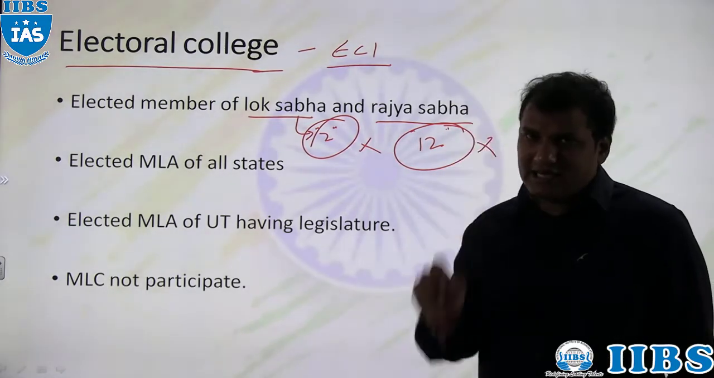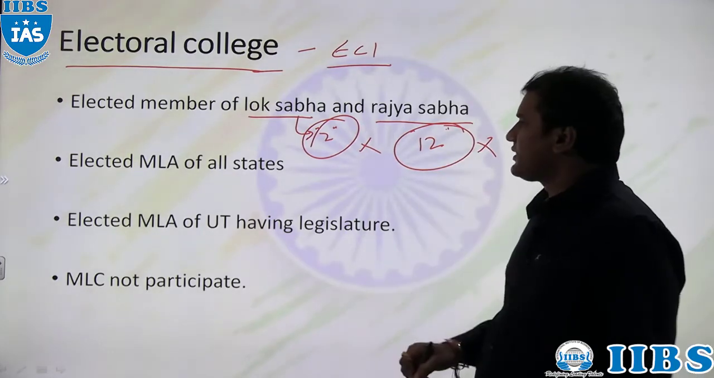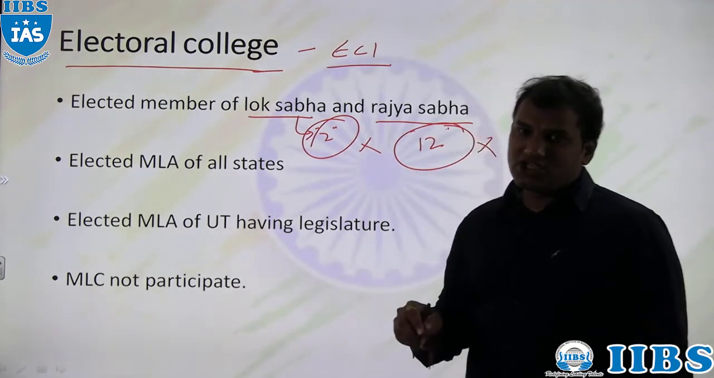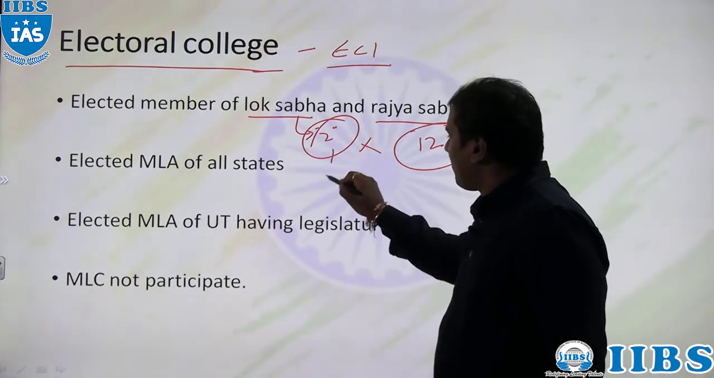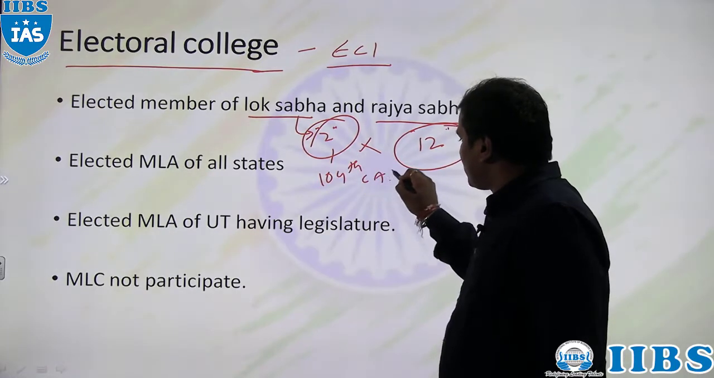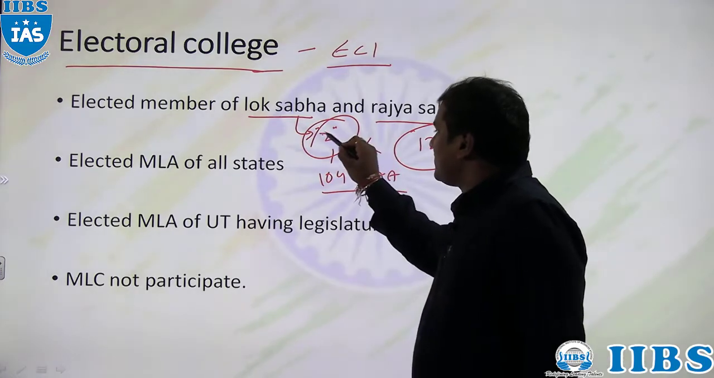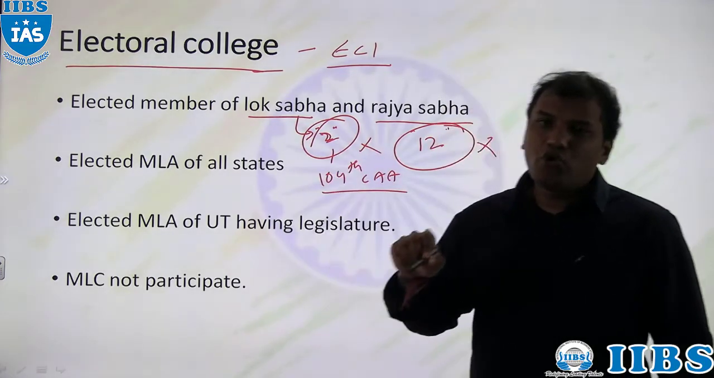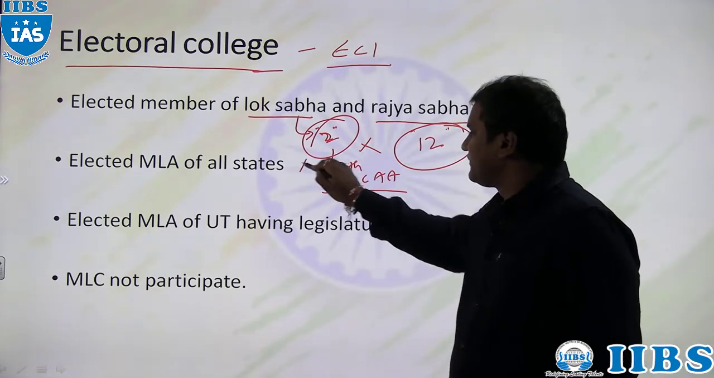Only the elected member of Lok Sabha as well as the elected member of Rajya Sabha will participate in the election of president. Then recently, by the 104th Constitutional Amendment Act, the nomination of 2 Anglo-Indians by the president, that provision was deleted.